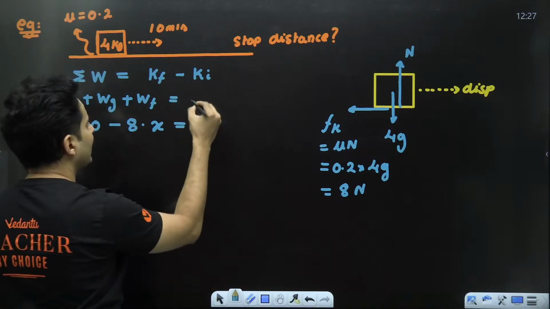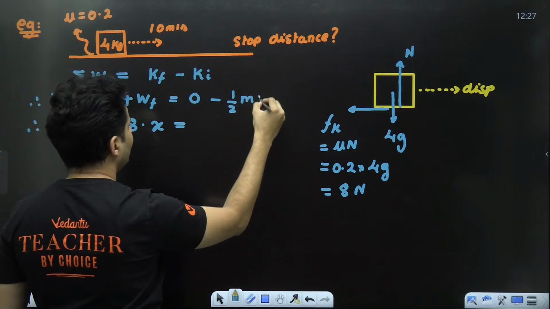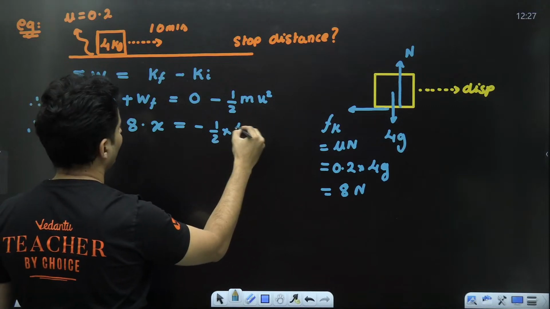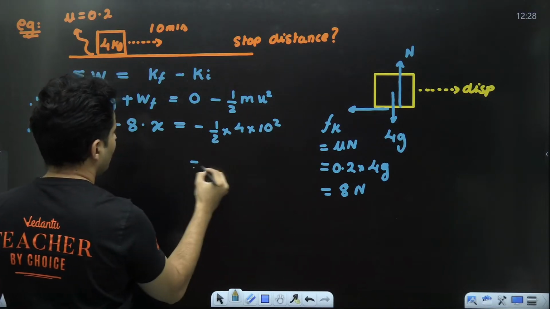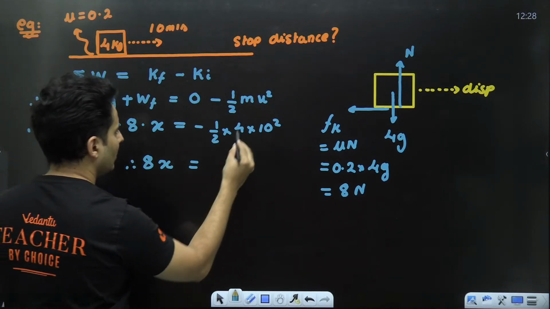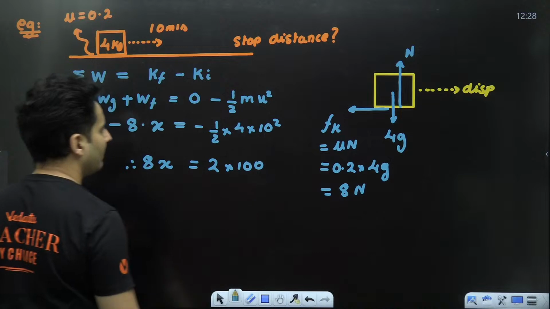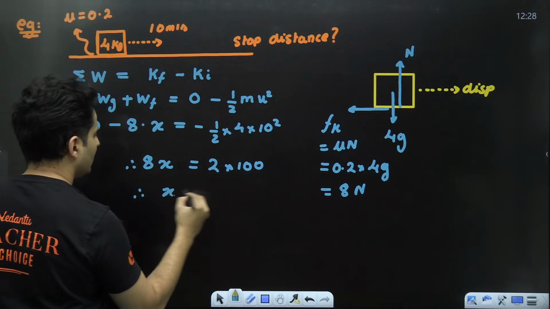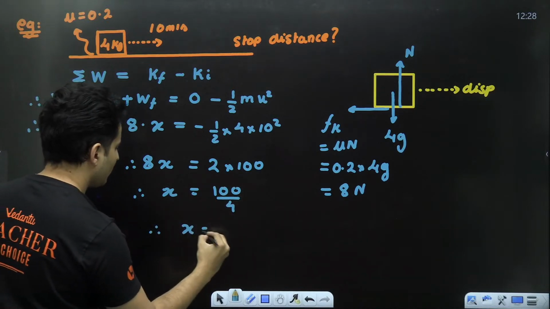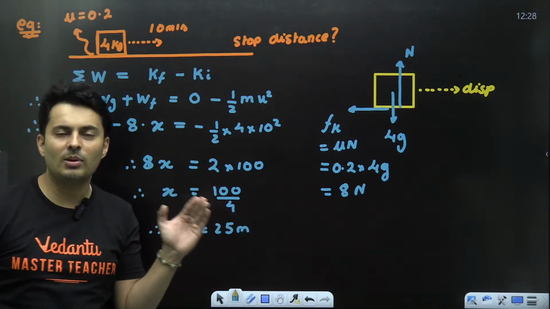What is the final kinetic energy? It is 0. What is the initial kinetic energy? It is half mu square. So it will be negative half into mass, which is 4, into speed, which is 10. So guys, minus minus will cancel. So I will just have 8x. Okay, 4 by 2 is basically 2. 10 square is basically 100. 2 and 8 cancels, it will become 4, 4 goes below, so it will become 100 by 4. So therefore, x will just become 25 meters. So see how easy it is to solve the problem using work energy theorem.